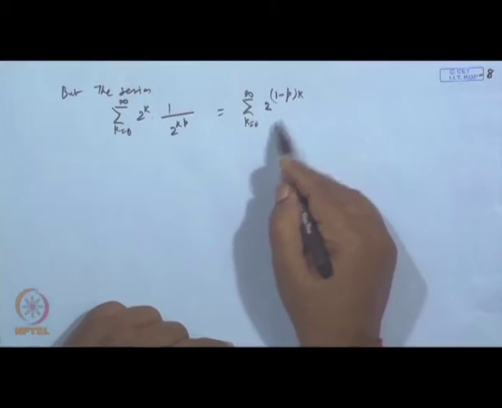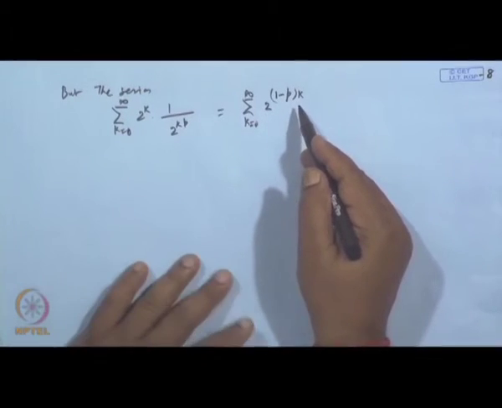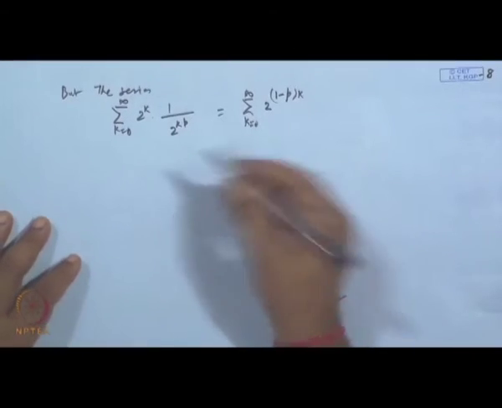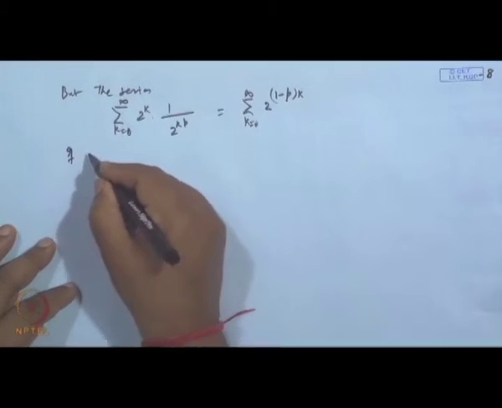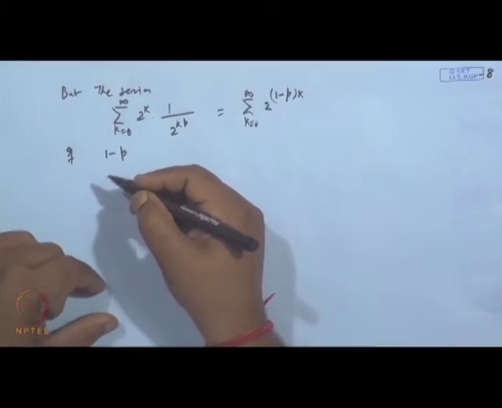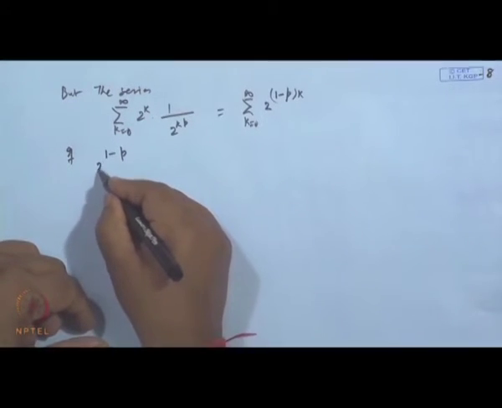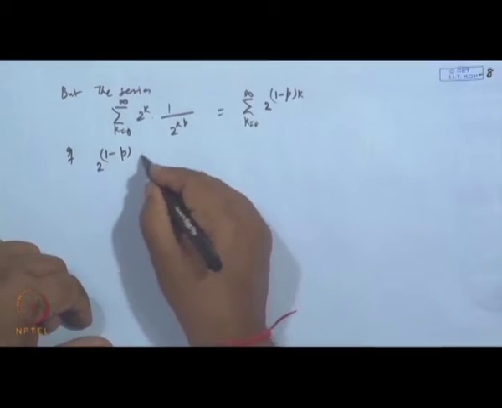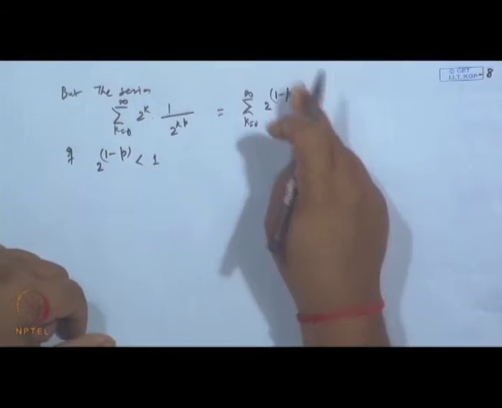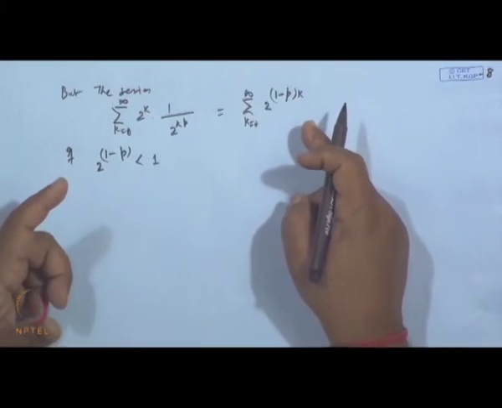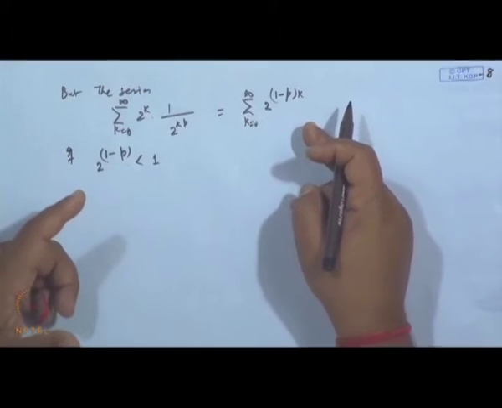Now, this is basically a geometric series. If 2 to the power 1 minus p is strictly less than 1, then it will behave as a geometric series sigma r to the power k, where mod r is less than 1.